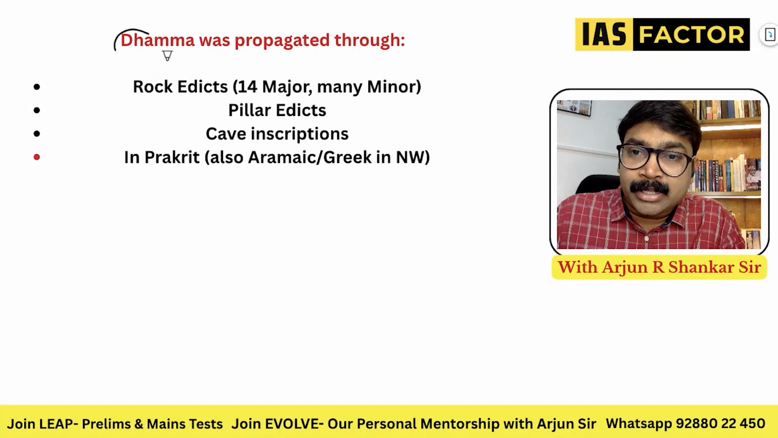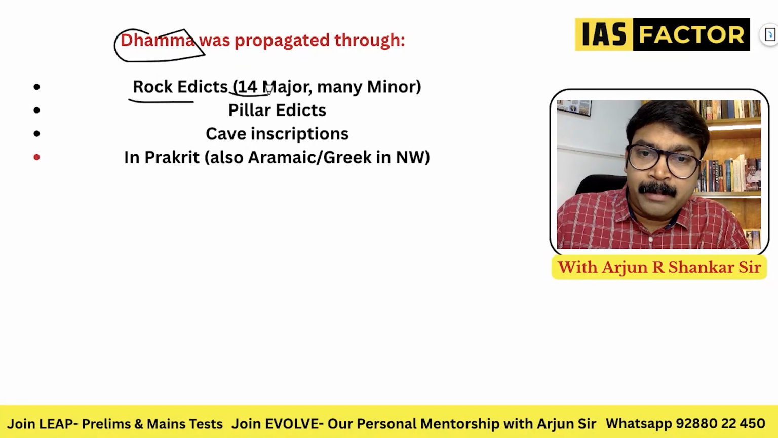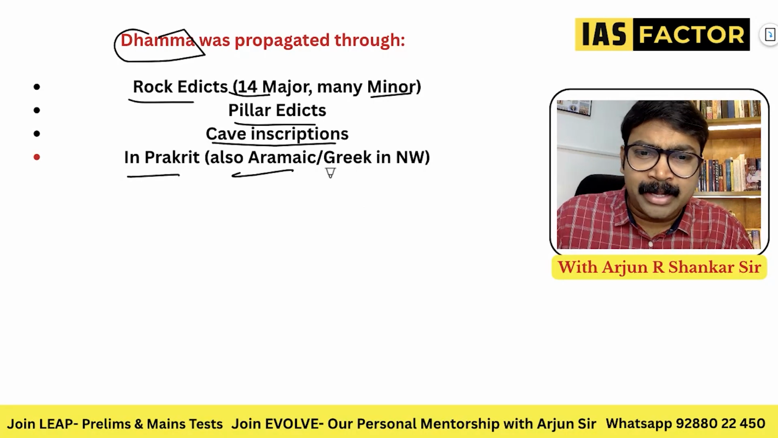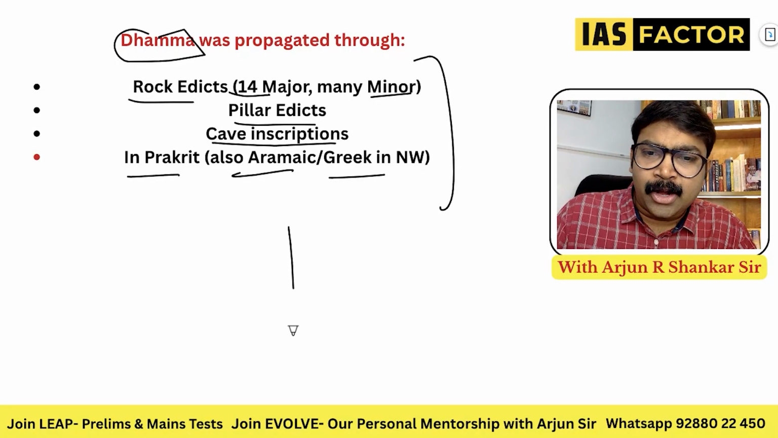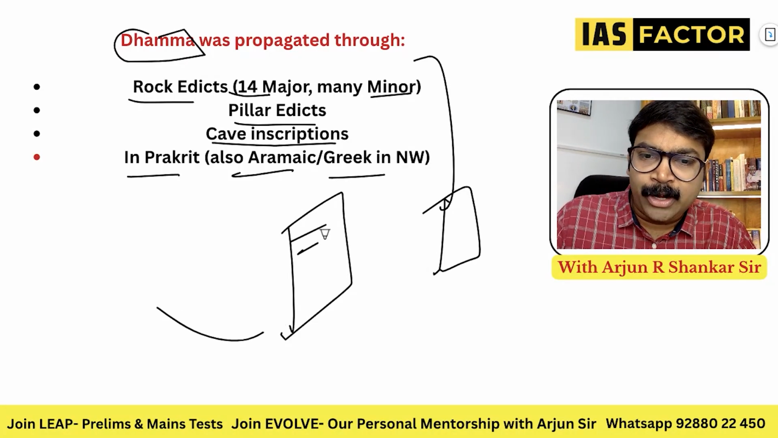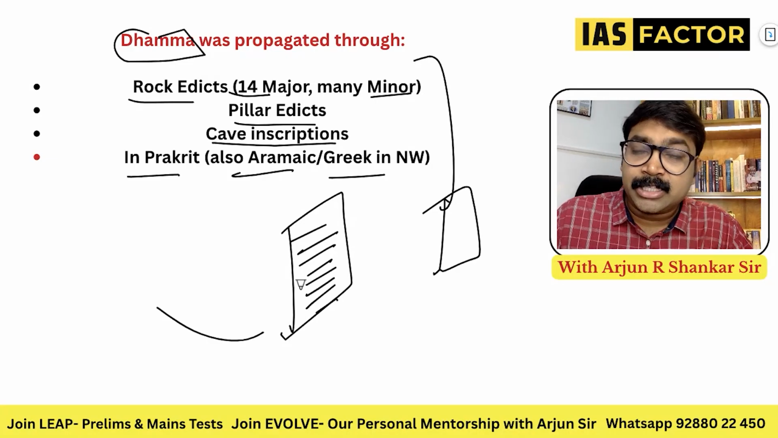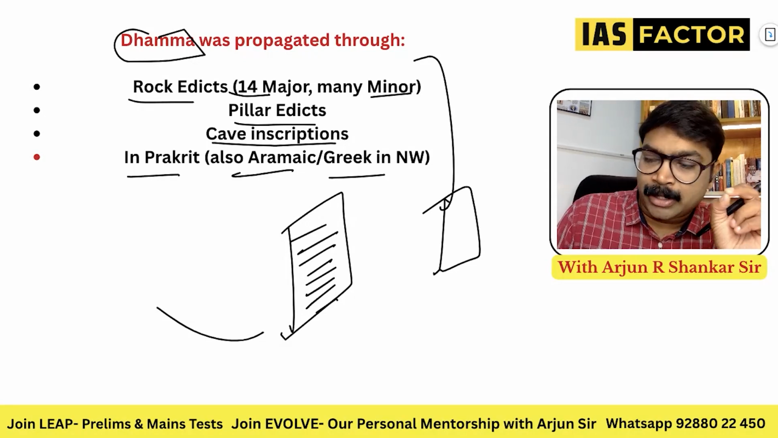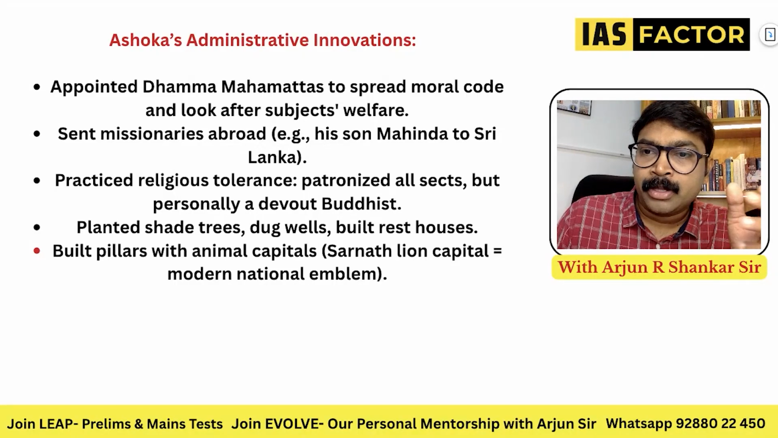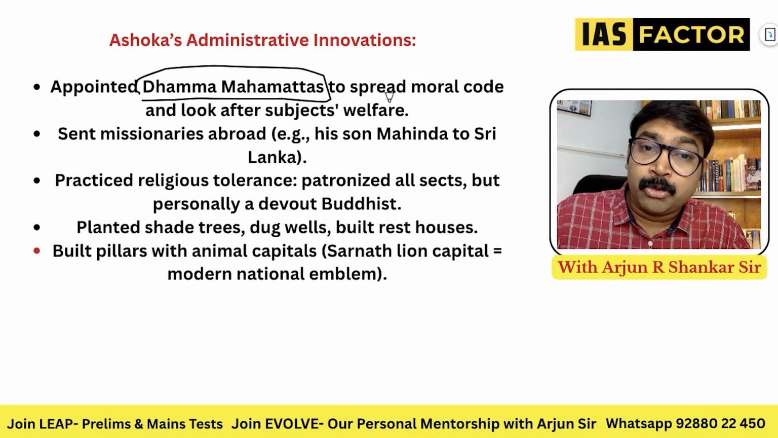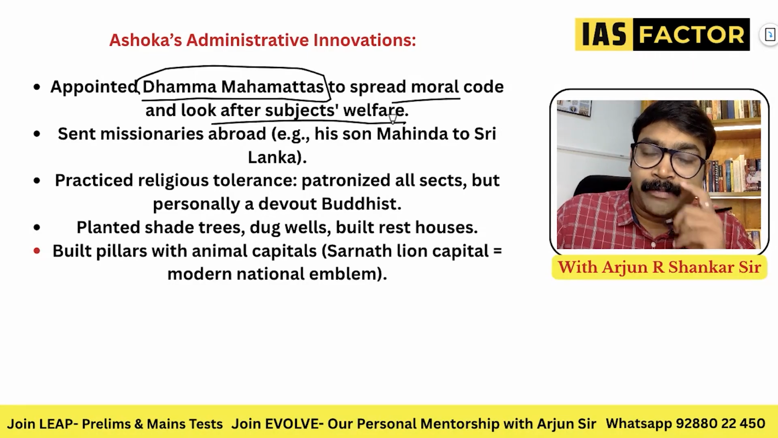And how did he promulgate the Dhamma? Through 14 major rock edicts, minor rock edicts, pillar edicts, and cave inscriptions in Prakrit, Aramaic, and Greek. When people used to watch and read all these things, the teachings got passed on, so that the news would disseminate among the common people. They should know what is Dharma. And he even appointed Dharma Mahamatras, like civil servants, to spread the moral code and look after the subjects' welfare.